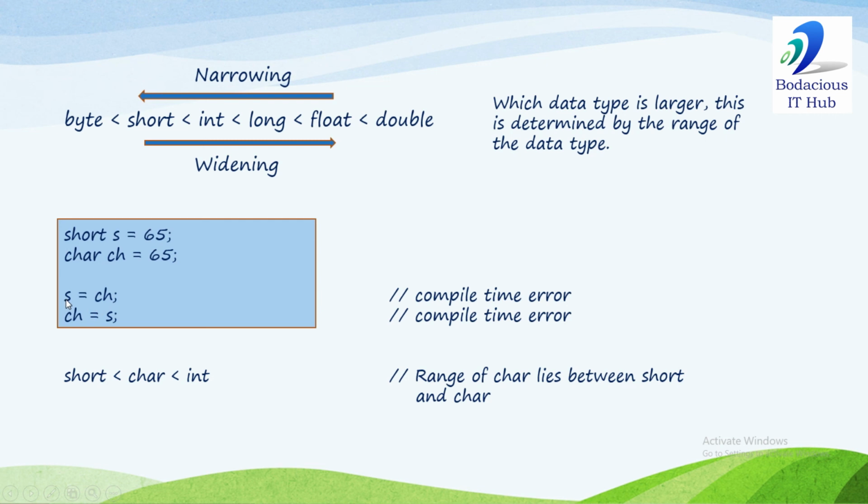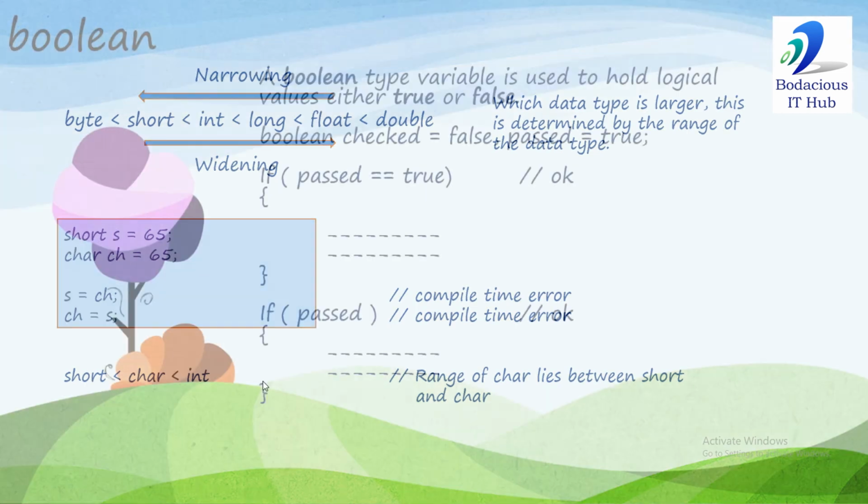Narrowing is not allowed, so compile time error. And short to character assignment is also not allowed because short is a signed data type. It can hold negative values, and a character type variable cannot accommodate negative values, so this is not allowed. In both of the cases, you need to typecast. Okay, so short is a signed data type and character is unsigned. So the range of character is between short and int.